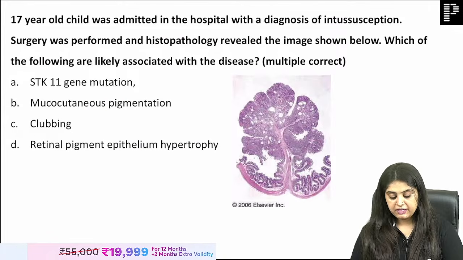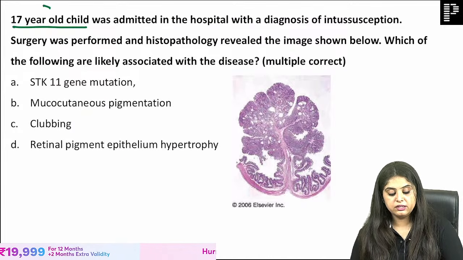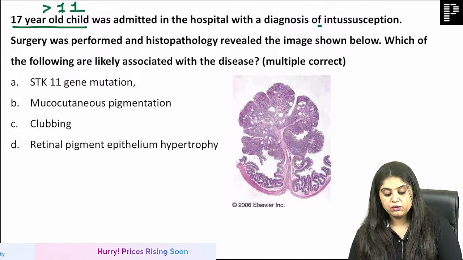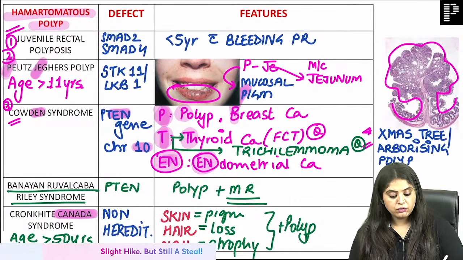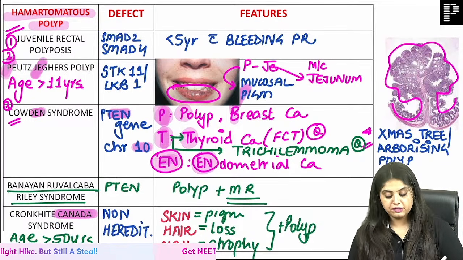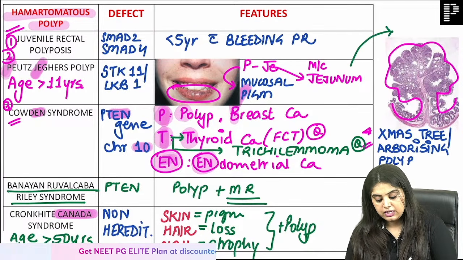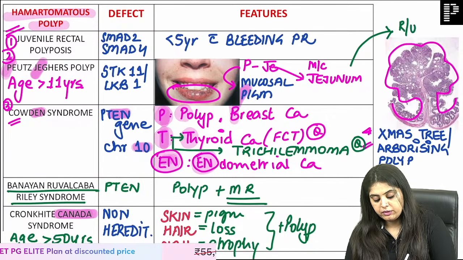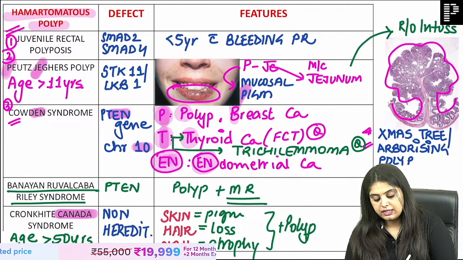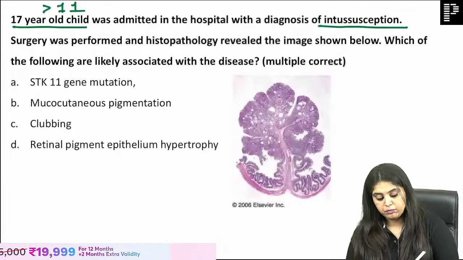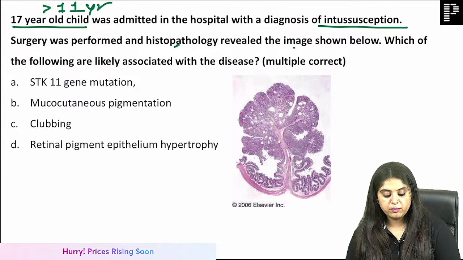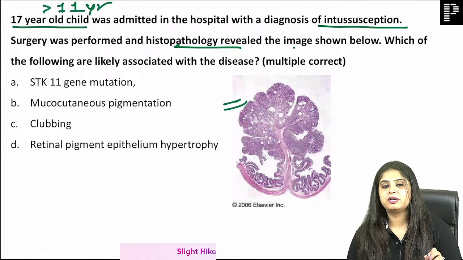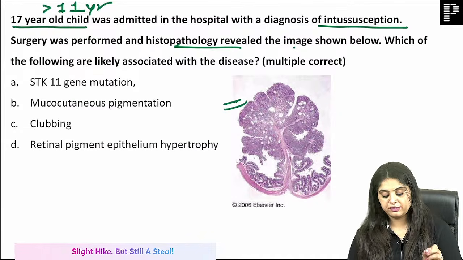One quick question that we have over here is a 17-year-old girl, so above 11, comes with a diagnosis of intussusception. So out of all of these, before I let you read, which of them has a risk of intussusception? The Peutz-Jeghers polyp has a risk of intussusception. So more than 11-year-old with intussusception, and the surgery was performed, histopathology shows the Christmas tree arborizing, whatever.